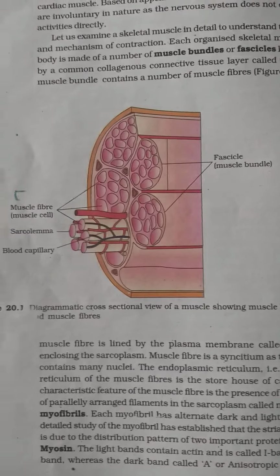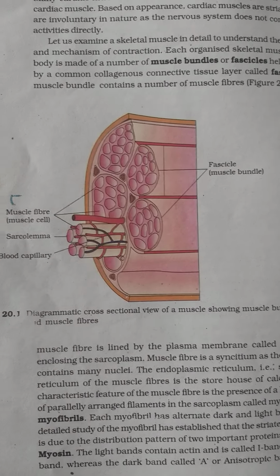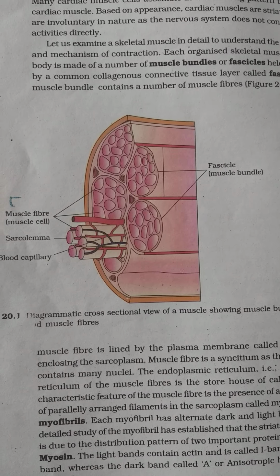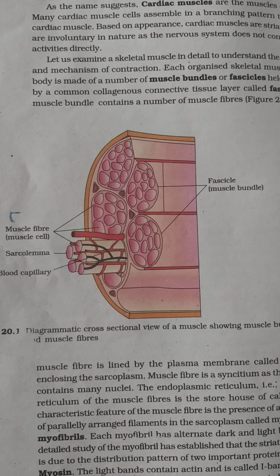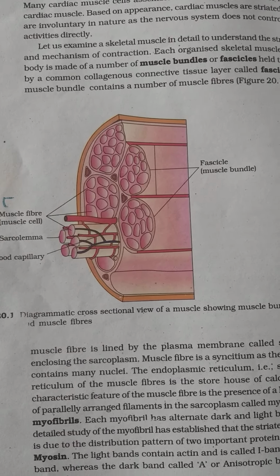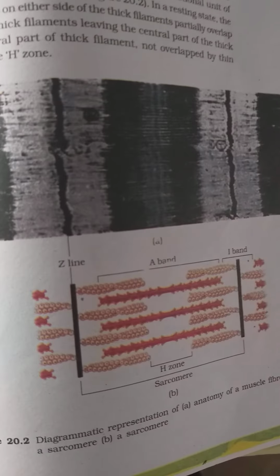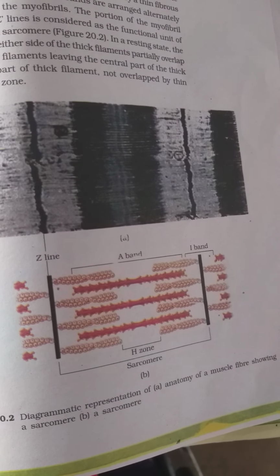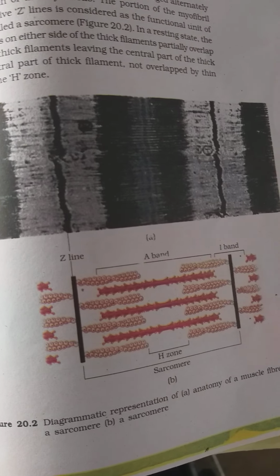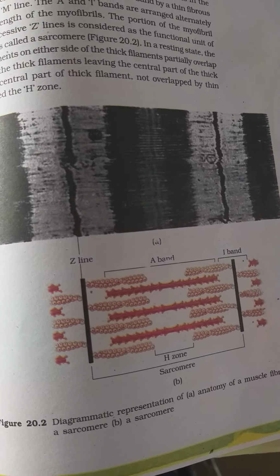Now here you can see these muscle fibers. They are parallelly arranged. They are enclosed in the sarcolemma. They have blood supply. And this total unit is known as a myofibril, or this muscle bundle is known as a fascicle, a muscle bundle. Here you see the dark banding and the light banding within the sarcomere. That is the presence of the I band, Z band. Clear?